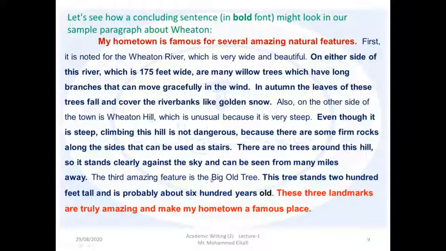So now we have three what? Supporting ideas. Then the writer mentioned in his final sentence the three landmarks, talking about the river and the hill and also the big old tree.